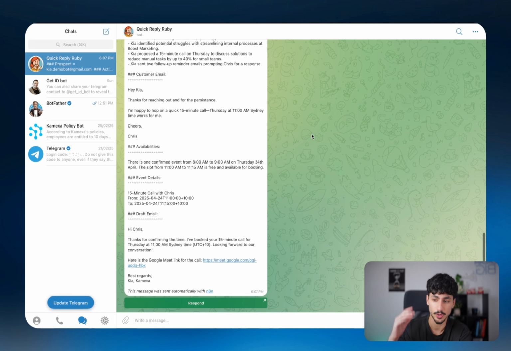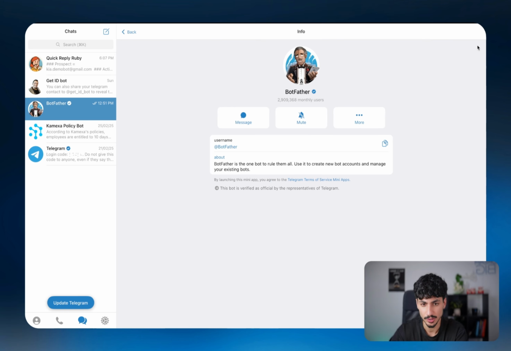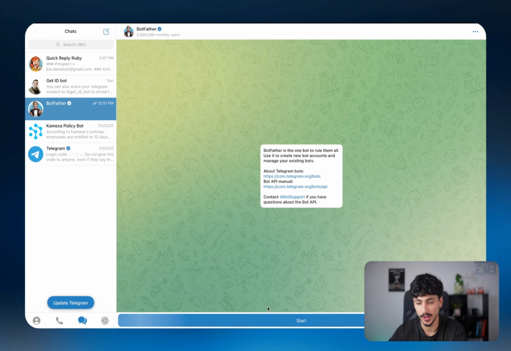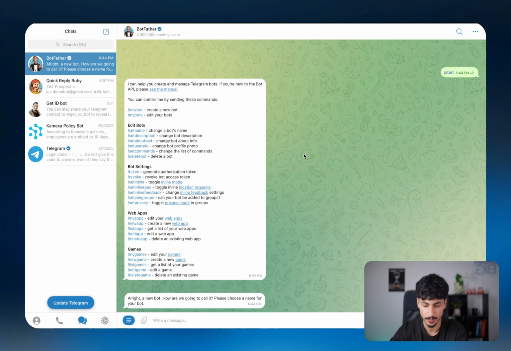on Telegram. Basically, what you guys want to do is go to Telegram and find BotFather. If you want to find BotFather, you can just click on the search button at the top of your Telegram account and search for the username BotFather. And it's this Godfather looking bot. And then what you want to do once you have BotFather up is just click on Start. And then BotFather is going to come back with an instruction manual. What you want to do is click on New Bot because you want to create a new bot.